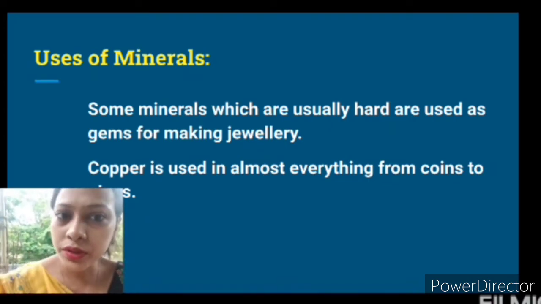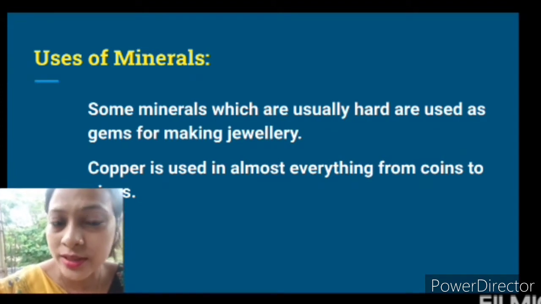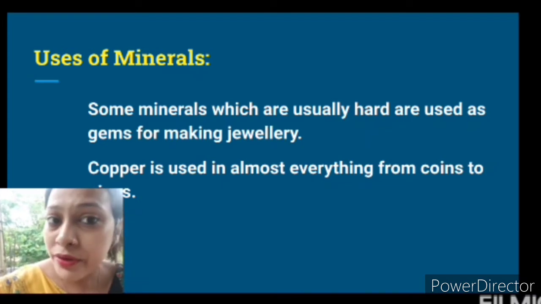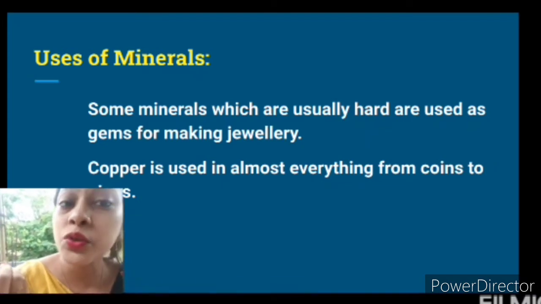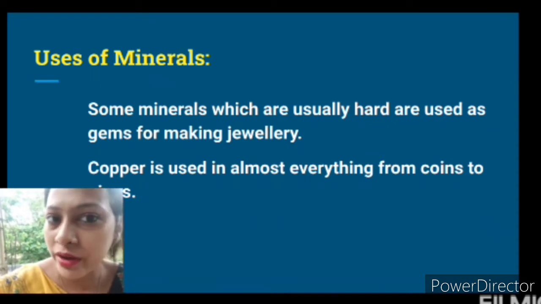Before we proceed to the distribution of minerals in the world across different continents, let us have a little discussion about the various uses of minerals. Some minerals which are very hard are usually used as gems in jewelry making.